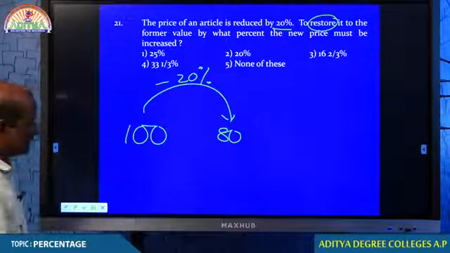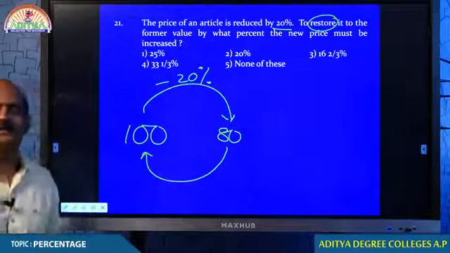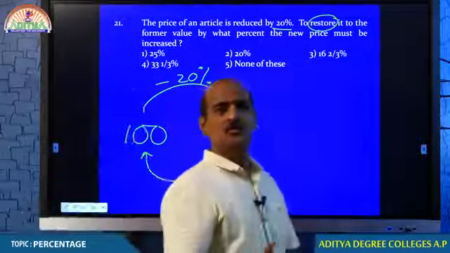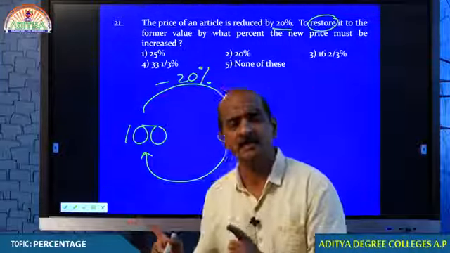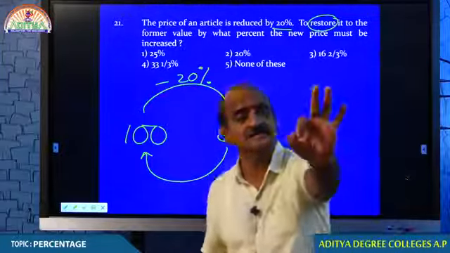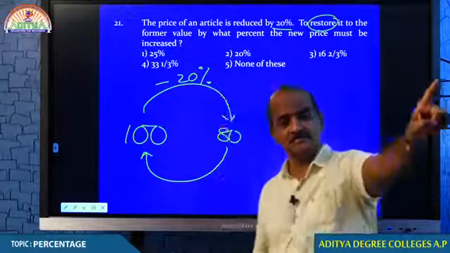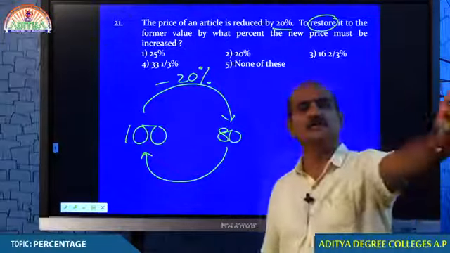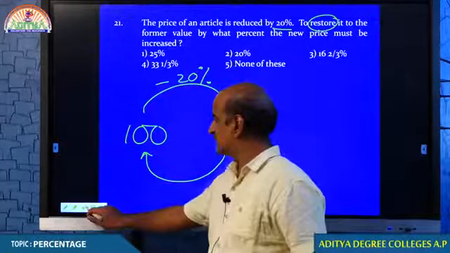If you increase 80 by 20%, do you get 100? Yes or no? No. Because 20% of 80 is 16. It never becomes 100. Then what is the way out?